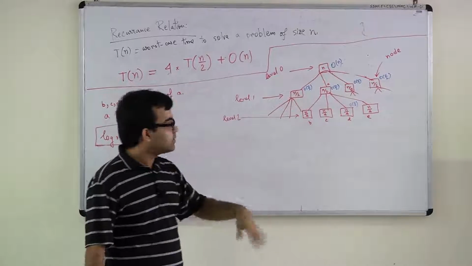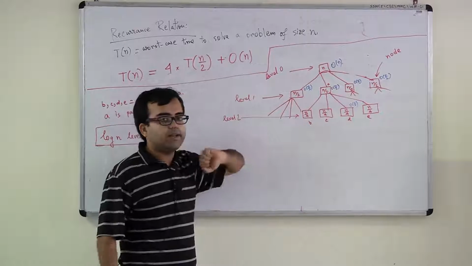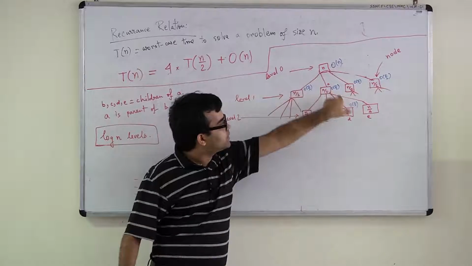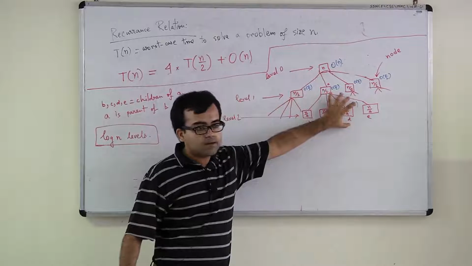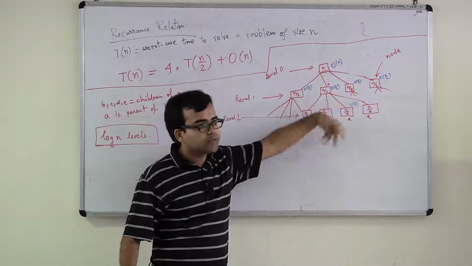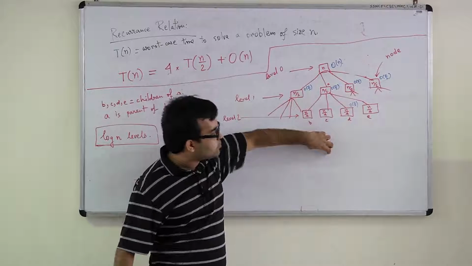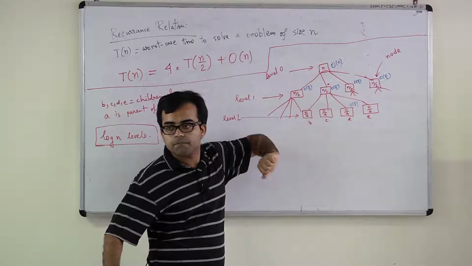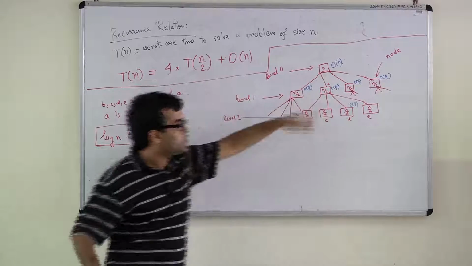But before that, are you convinced that if you just want the total running time, all you need to do is sum these numbers that I am writing down? Because these numbers just represent the cost of the combine steps, and the cost of the smaller subproblems will be taken care of at the next level. So, what will be the sum of these blue numbers?